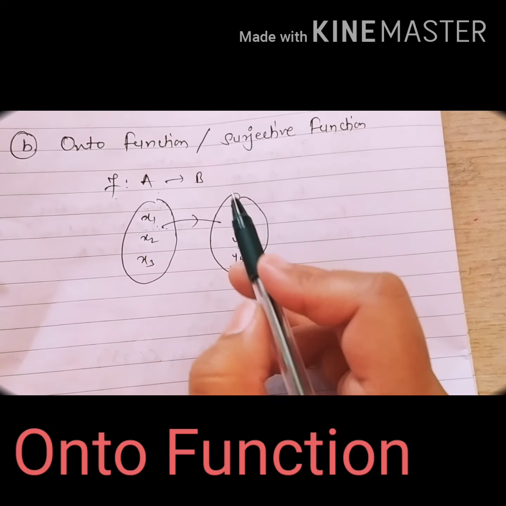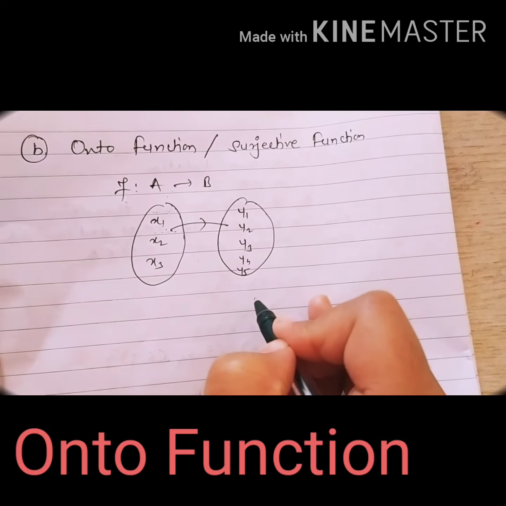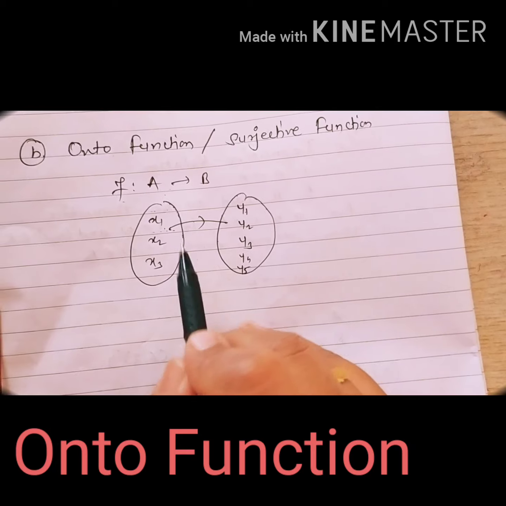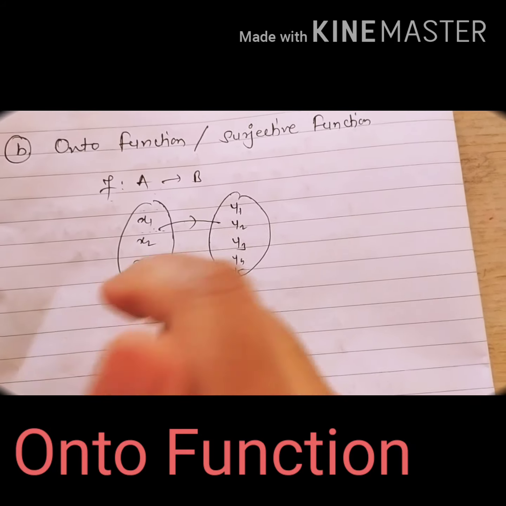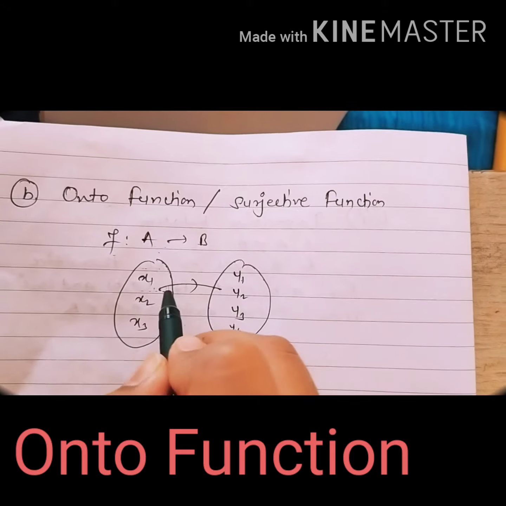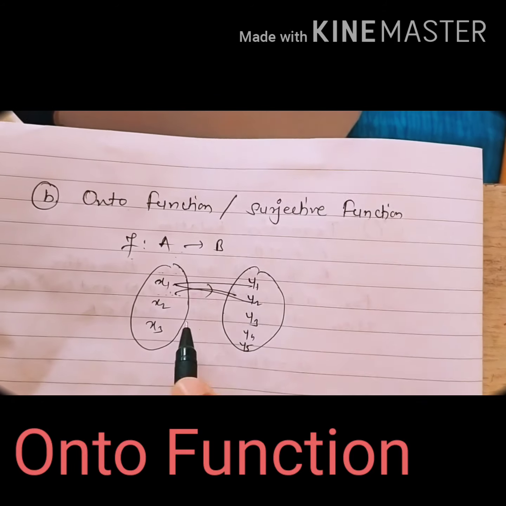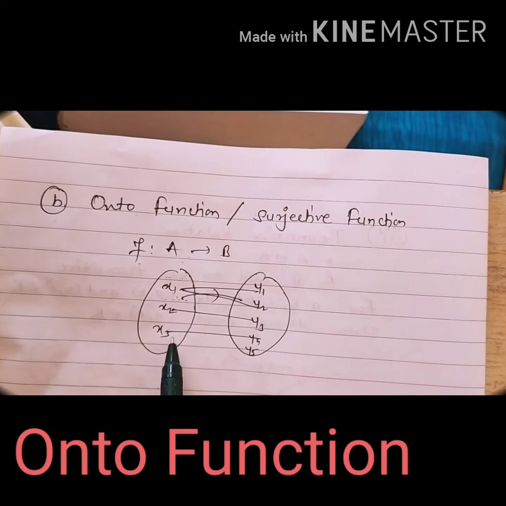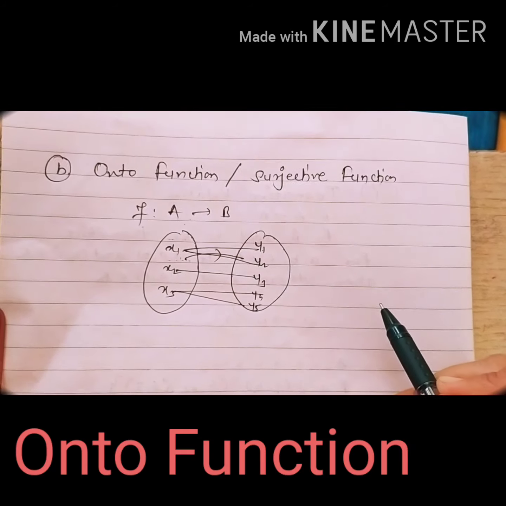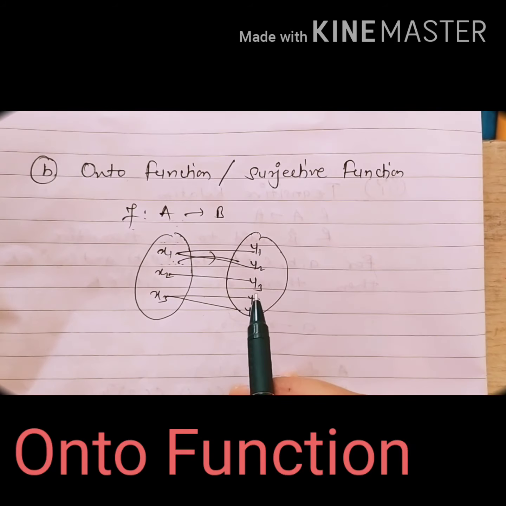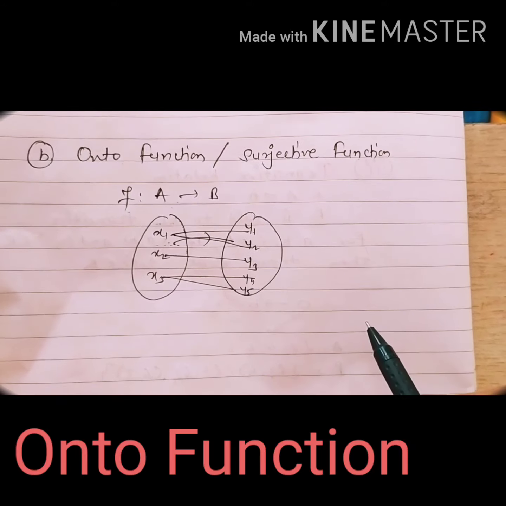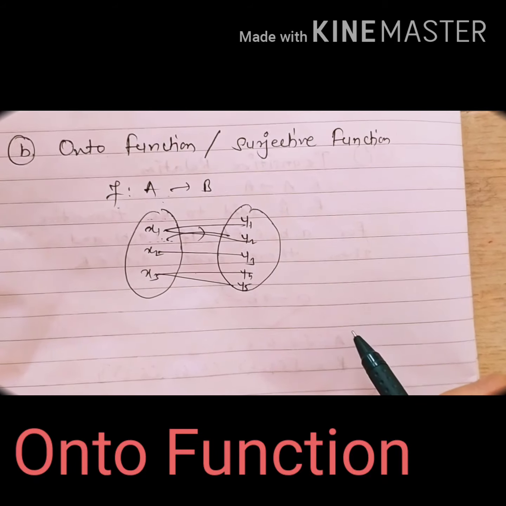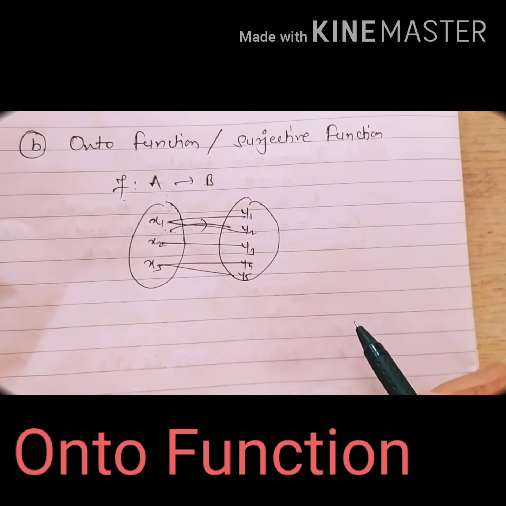Getting? In the last example, there was one element, E. For that element, a pre-image was not there. So that function was not an onto function. Now here, if we define the function as x1 to y1 and y2, x2 to y3 and x3 to y4 and y5. Now students, you tell me, can we take a function like this? Can I define the function in this way? Is it a function or a relation? Think over this.